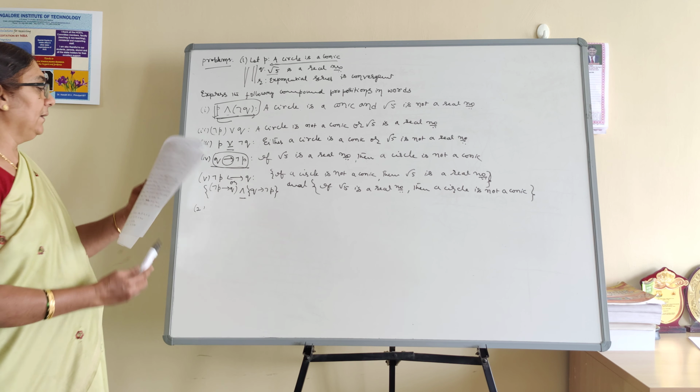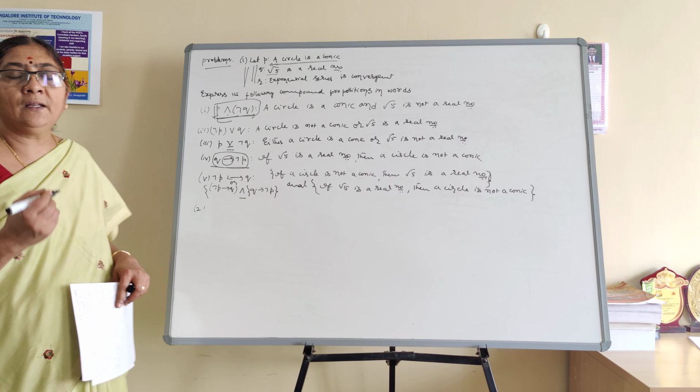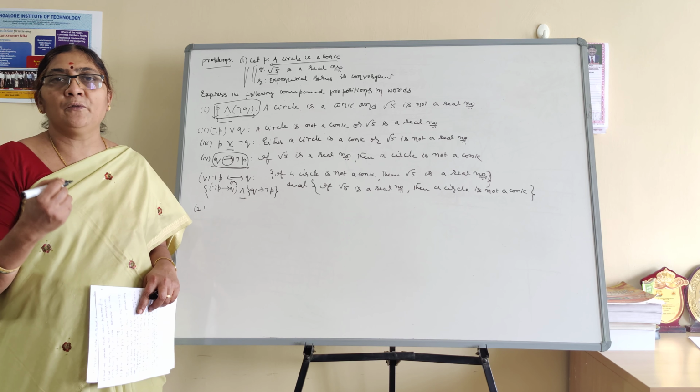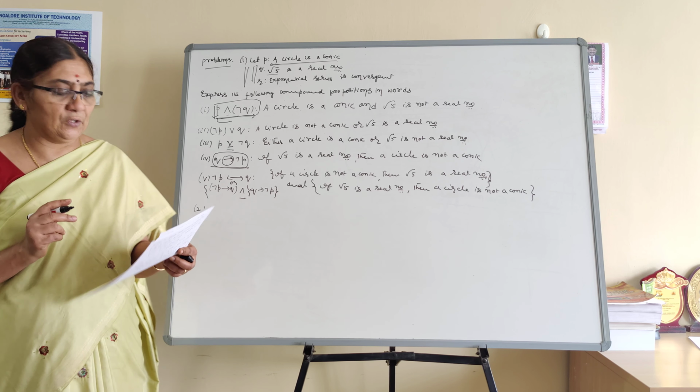For example, now here I am going to take one of the problems. They have already given the truth values of the primitives or premises. How to find the truth value of the corresponding compound proposition?